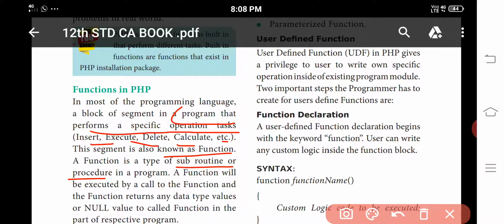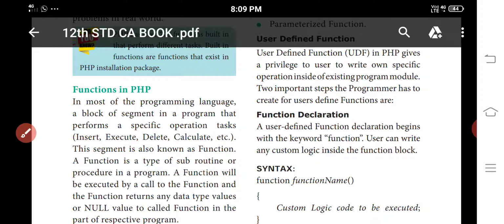It is the main thing for writing any programming language. In any programming language, functions decide what calculations we want to do, so all the calculations or operations are done by functions.